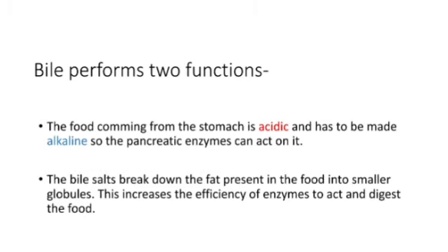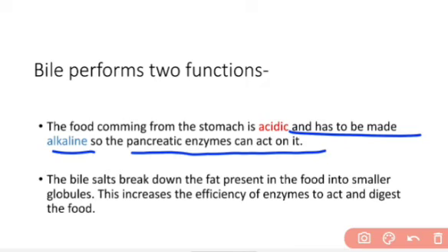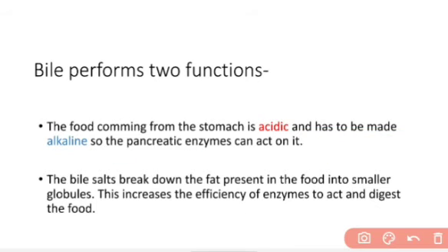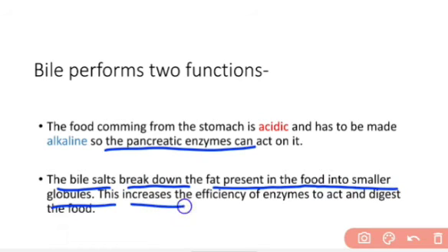And bile performs two functions. What are these two functions? The food coming from the stomach is acidic and has to be made alkaline, so the pancreatic enzymes can act on it. The enzymes secreted by the pancreas need an alkaline medium, and the food that comes from the stomach into the small intestine is acidic. So the bile juice makes the medium alkaline so that the pancreatic enzymes can work on it. Now, the bile salts break down the fat present in the food into smaller globules. This increases the efficiency of enzymes to act and digest the food.